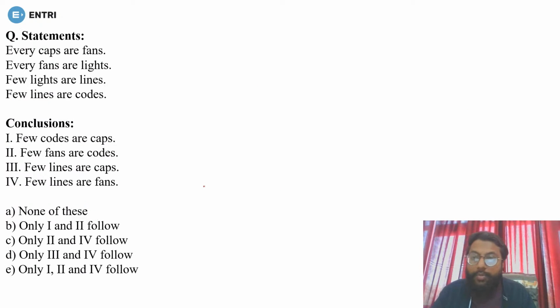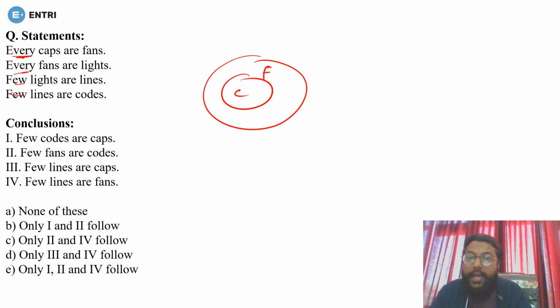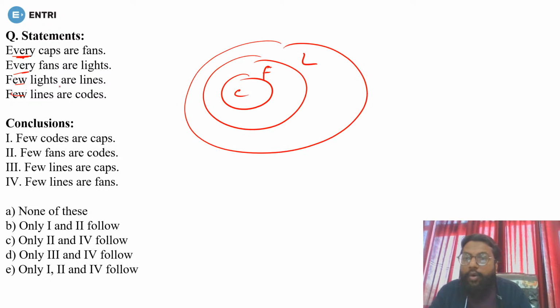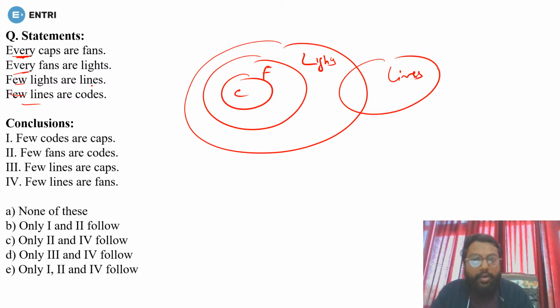Okay, so now the question comes to be on syllogism. So first of all, statement is every caps are fans. Now see, what actually every means. I have taught everything in my banking foundation course. What these words represent. Every means all, few means some. So all caps are fan. And then every fan are light, means all fan are light. Few lights are line, and few means some lights are lines. And few lines are codes. These are caps. Done. Okay, now let's check the conclusion.